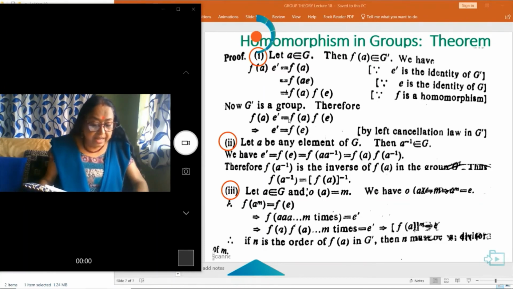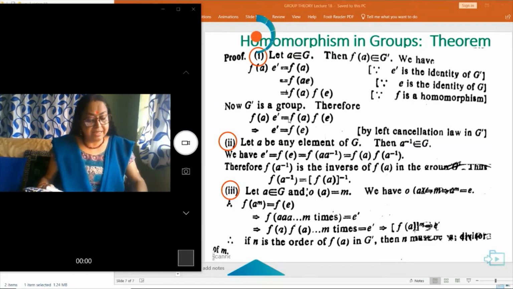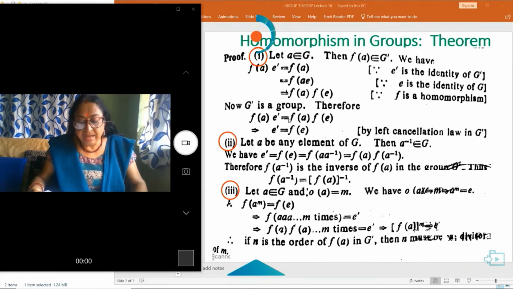Now the second. Let a be any element of G, then a inverse also belongs to G. Now we have e dash, the identity element of G dash, can be written as f(e). So this is equal to f(a a inverse), and since f is a homomorphism, f(a) into f(a inverse). Therefore, f(a inverse) is the inverse of f(a) in the group G dash. Thus, f(a inverse) can be written as f(a) whole inverse.